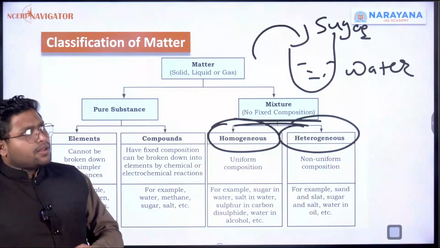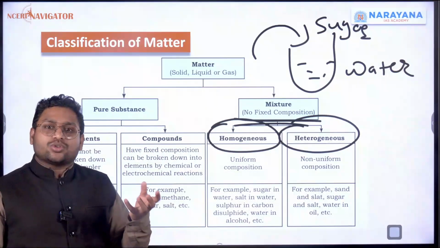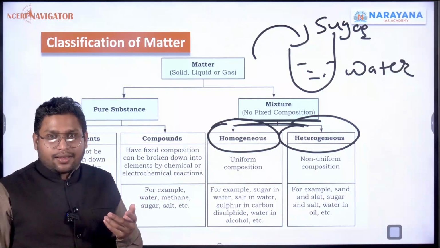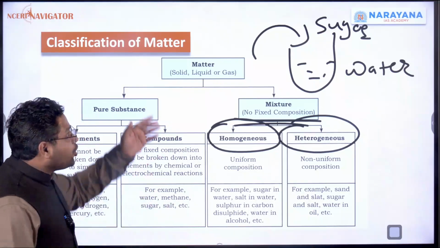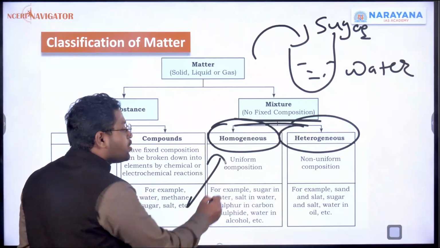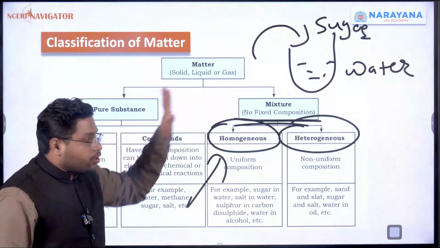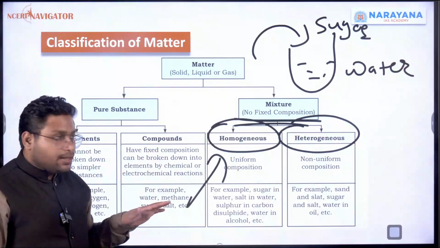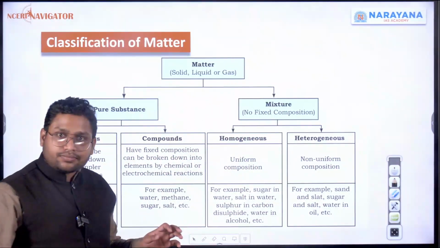Now this water which has sugar, we call it sugar water, let's say. It's a mixture, and the sugar has completely dissolved into this water. Now this solution we call homogeneous.